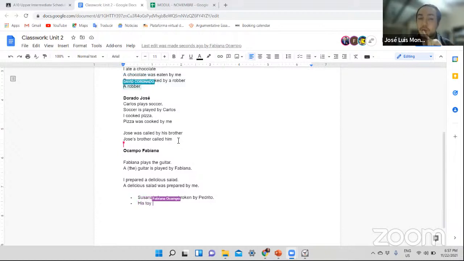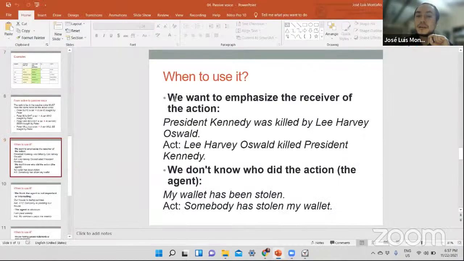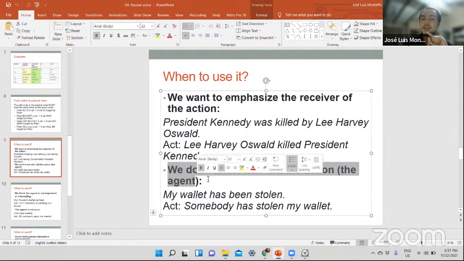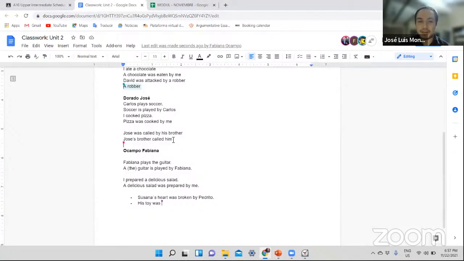So when you have one, which one is the example for, Jose? Is it the example for number one? We want to emphasize the receiver of the action. And why? You have to tell me why. Or number two, we don't know who did the action or the agent. What is that for? The first one or the second? First one. All right. Why, in your case, why do you believe that it was more important, or why did you decide to put more emphasis on the receiver of the action?